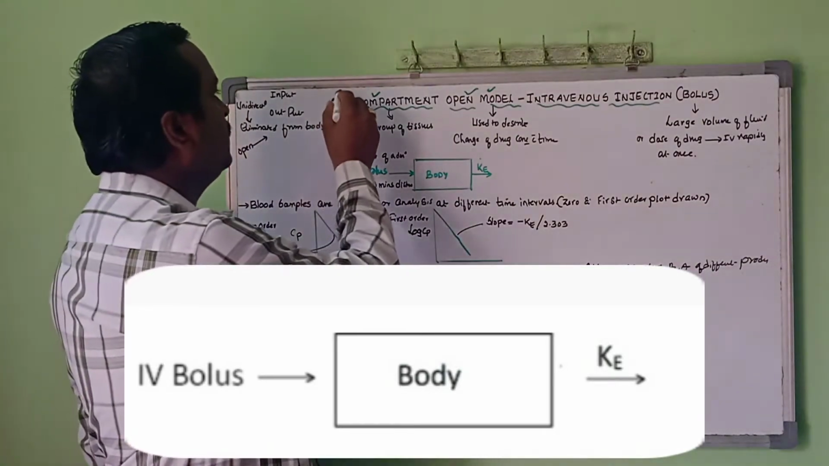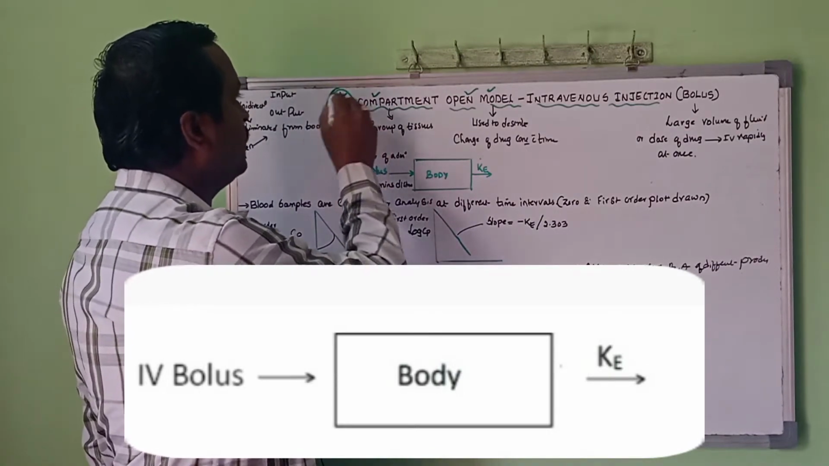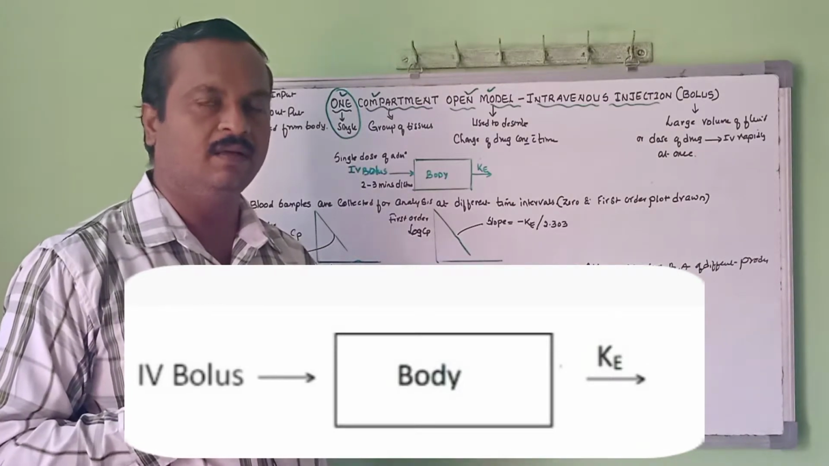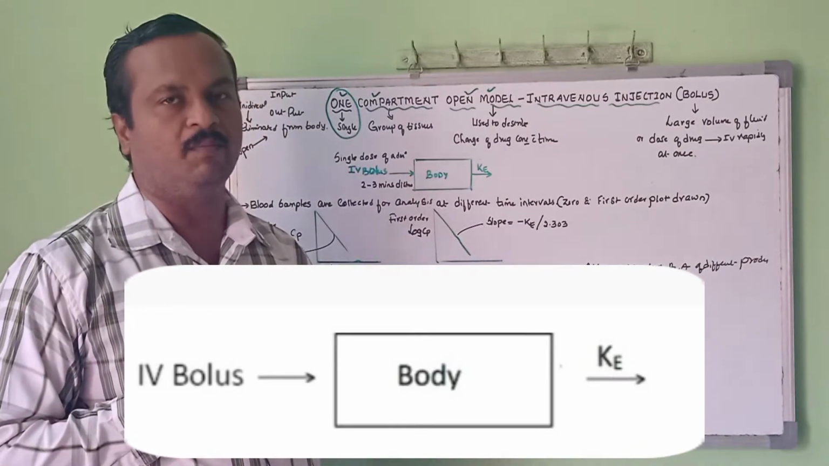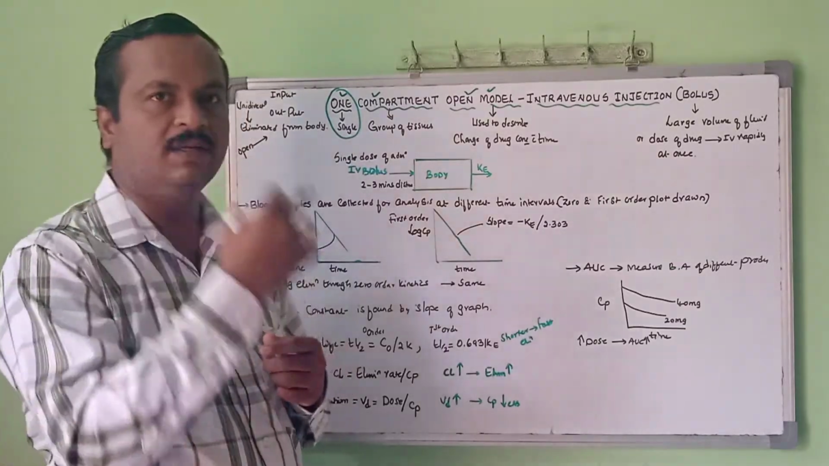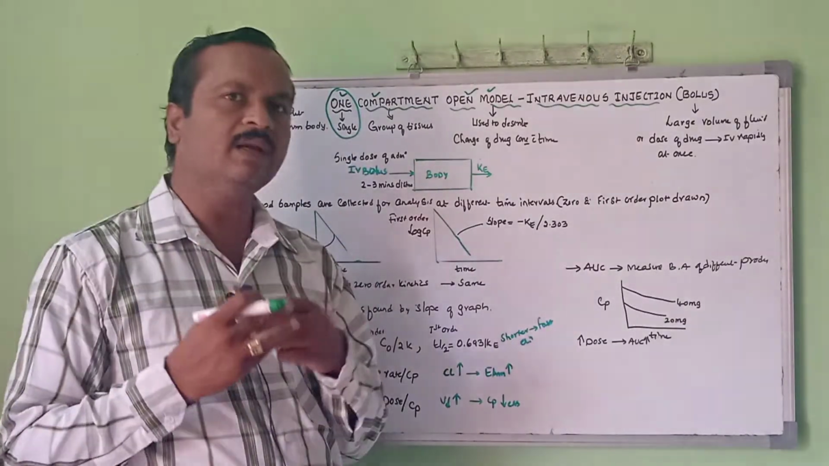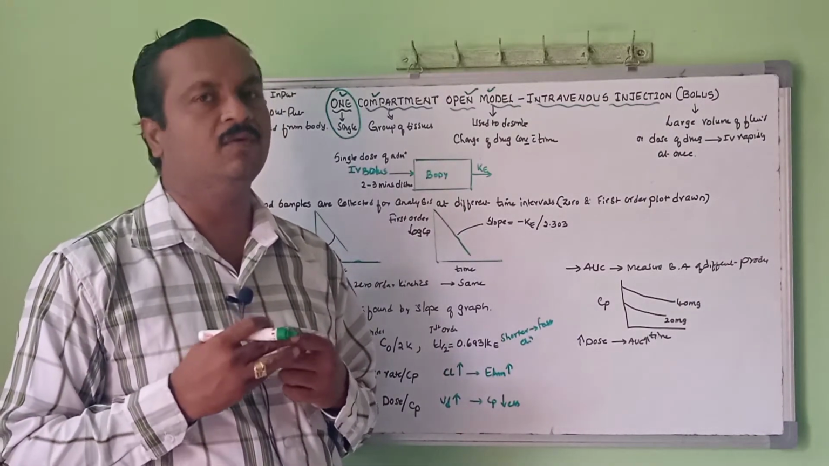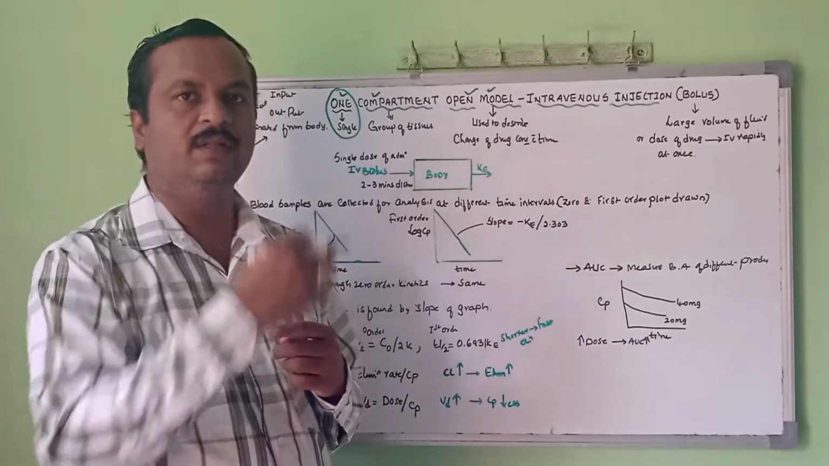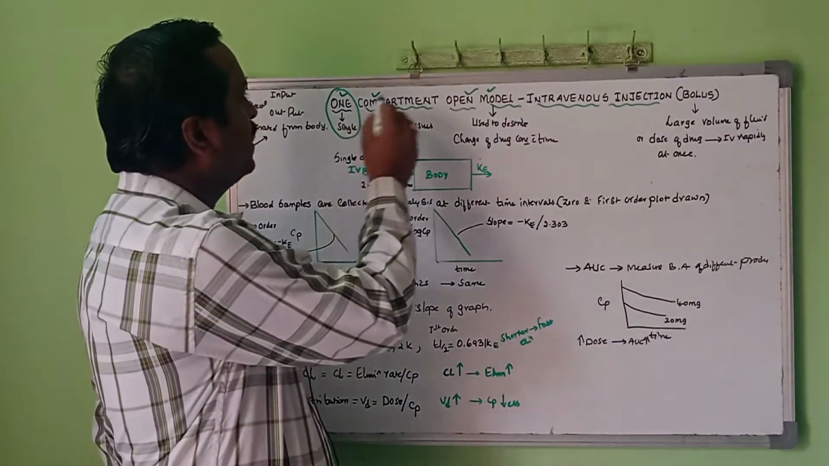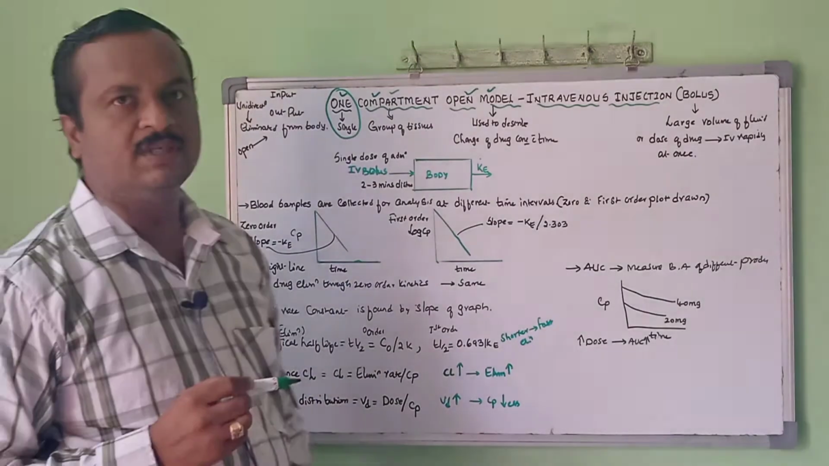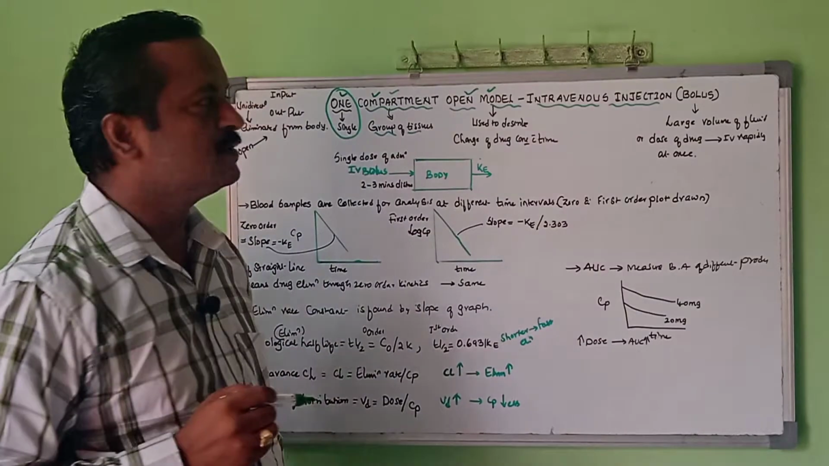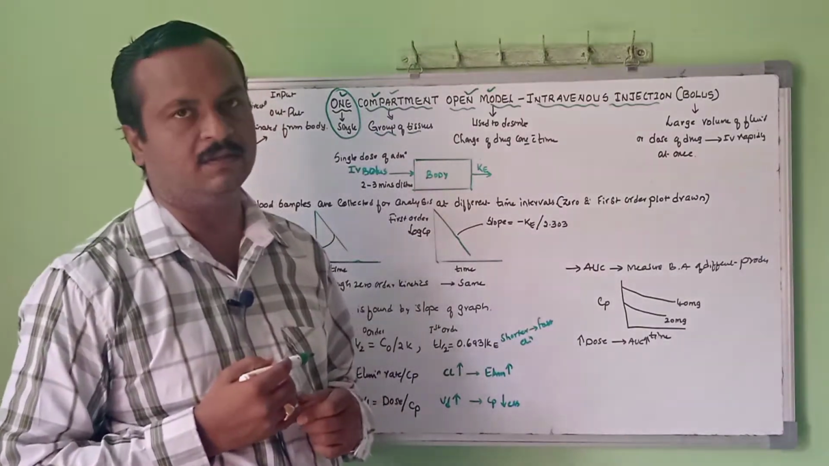So first of all, you should remember that one means single, meaning whatever body organs are there, we are considering as one compartment. The total body we are considering as one compartment. It may be highly vascular tissues or low vascular tissues, highly perfused and low perfused. So all together we are considering as one. As you know, what is the meaning of compartment? Compartment is nothing but a group of tissues which have the same affinity towards the drug.